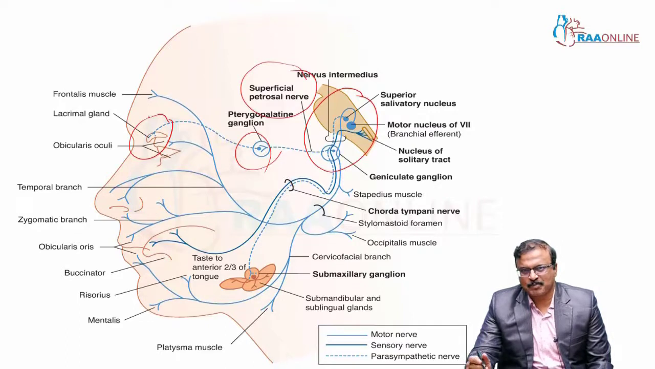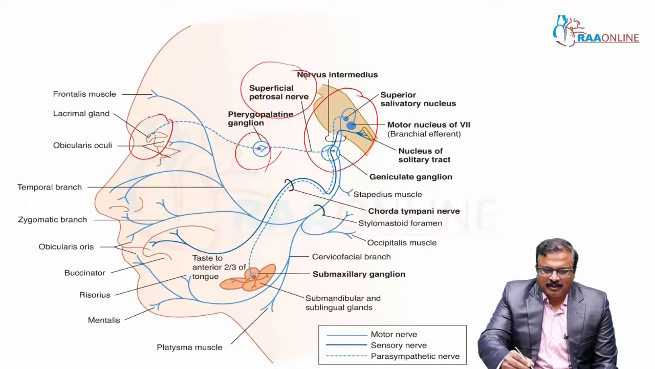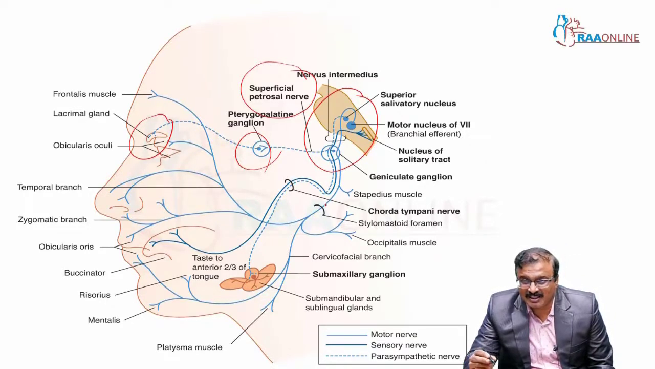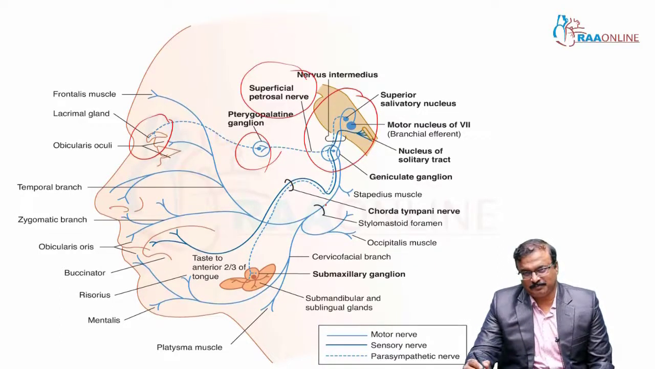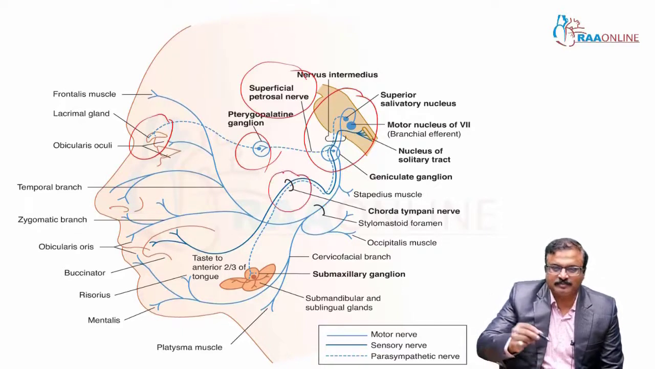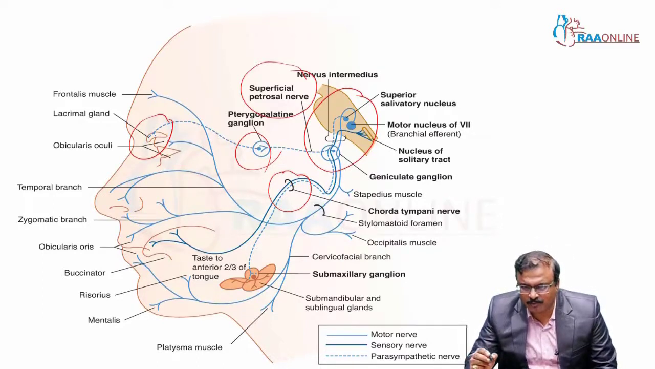From the geniculate ganglion, the first muscle to be supplied is stapedius, by its branch. From there, it has the chorda tympani nerve, which is involved in taste. Chorda tympani nerve,